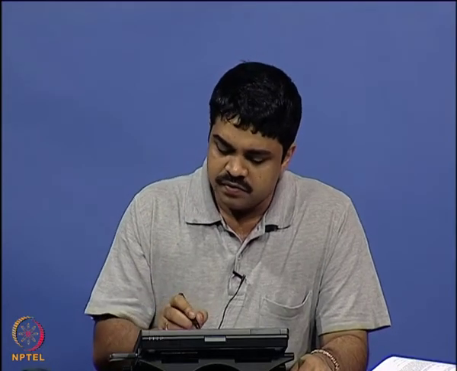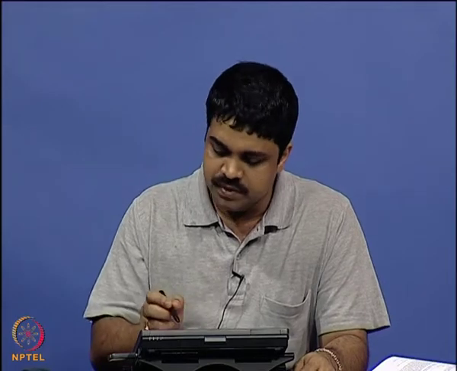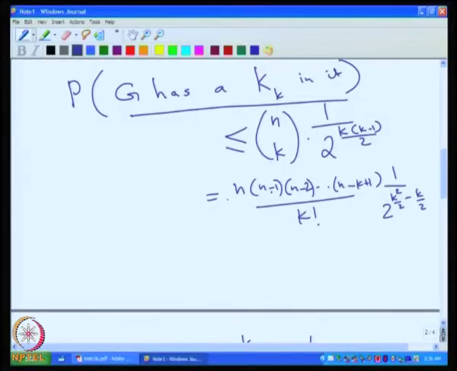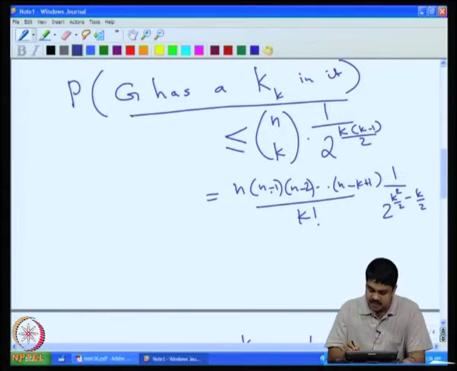1 by 2 is the probability that an edge occurs, and then we multiply by n choose k, because we were summing up over all possible k subsets. If any one of them has a clique, then we have a k clique. So then we can upper bound it by that. This actual probability can be much smaller than this total sum, but we can upper bound it this way, and then we substituted this thing. This is replaced by n raised to k, this is replaced by 2 raised to k.